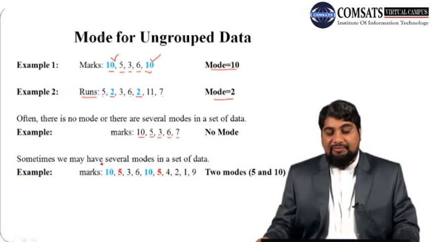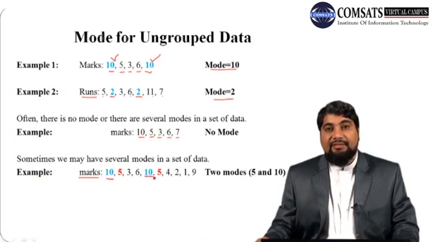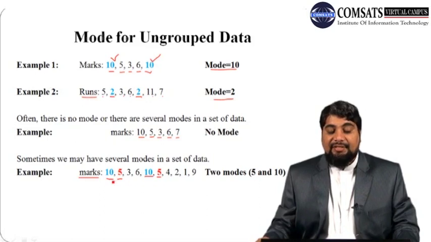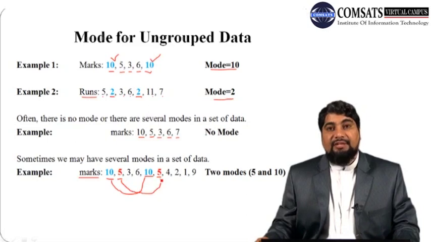Sometimes we may have several modes in a data set. So suppose we have marks of students. Here we can see that 10 is occurring 2 times and the number 5 is occurring the same number of times as the number 10 occurs.